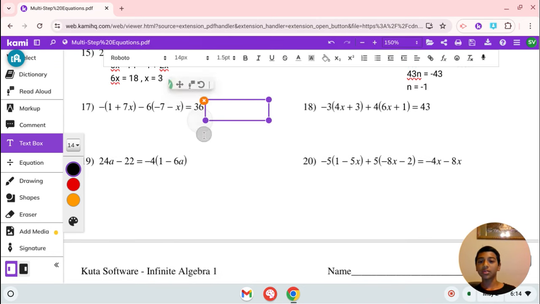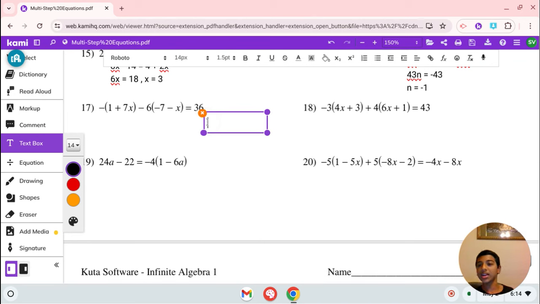Now we have negative 1 plus 7x minus 6 times (negative 7 minus x) is equal to 36. Let's distribute these nasty parentheses. Negative 1 minus 7x. So minus 6 times minus 7 is plus 42. And negative x times negative 6 is a positive 6x equals 36. Now we can combine like terms.